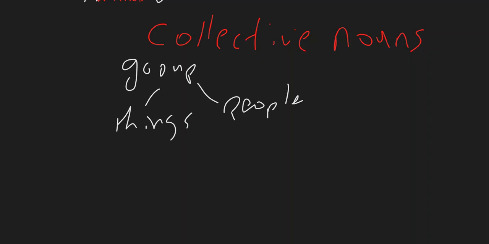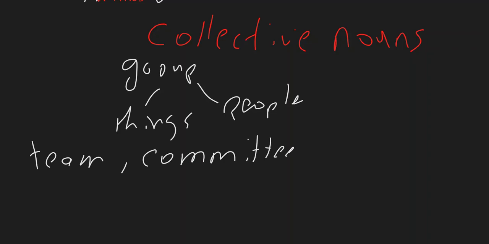An example of these collective nouns can be team. So a team is a noun which is singular, but includes members of that team. So it includes a group of people in that team. Similarly, you have committee. Again, you have a group of people in this committee. Cattle, a group of animals included in cattle.